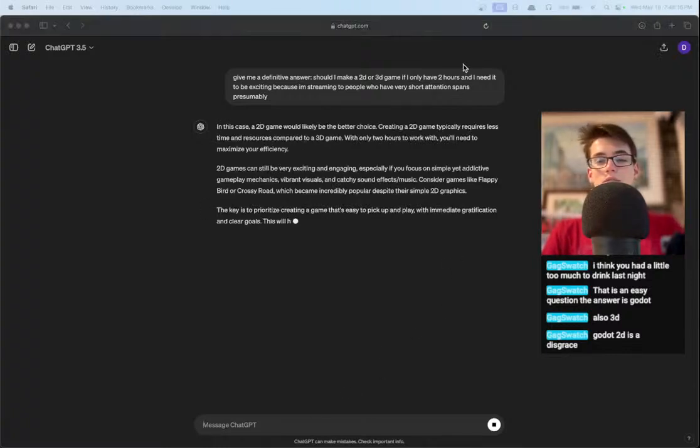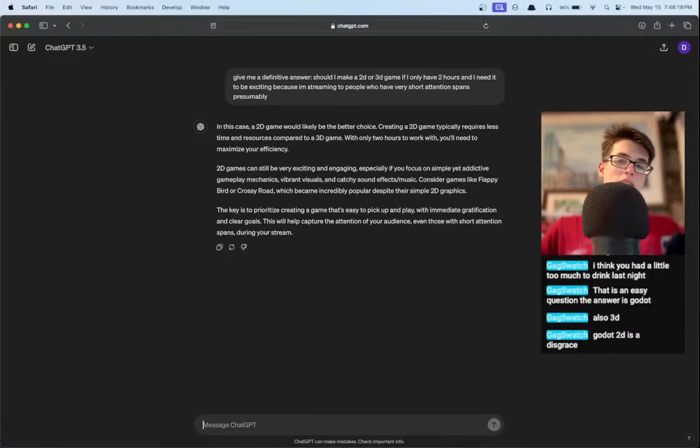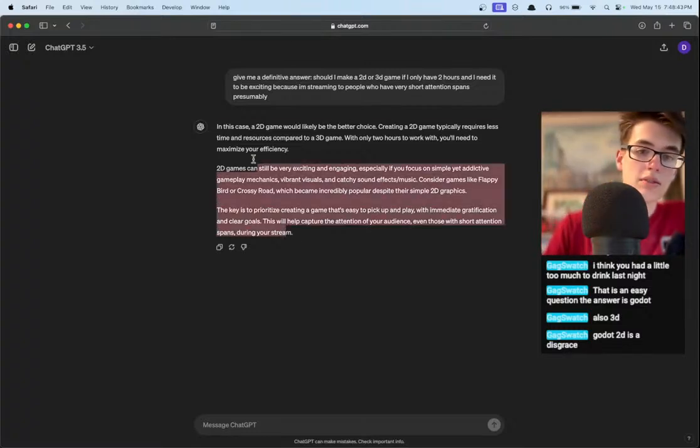Godot 2D is a disgrace. Well, what? It's better than Unreal 2D. I don't think Godot 3D is as good as Unreal 3D, because Unreal just has more stuff packed in there. But that's why Godot is more lightweight, because they have less stuff packed in there. But still, I think Unreal's 3D is a little more compelling. And ChatGPT gives us what I kind of think is the correct answer here. If you have less time, you should make a 2D game. It's just easier.